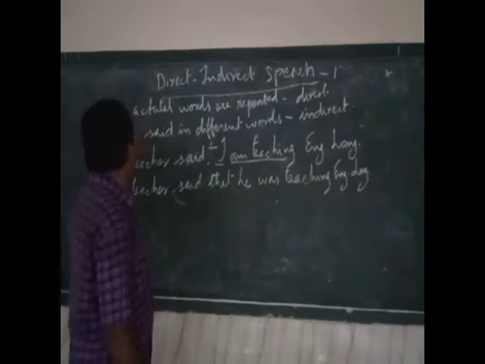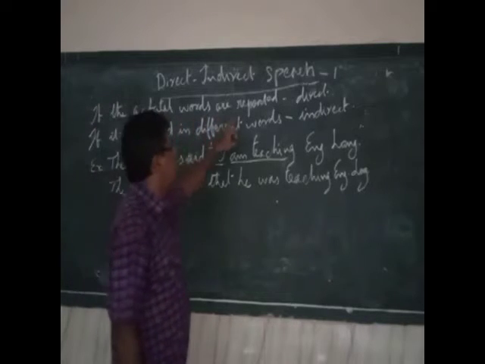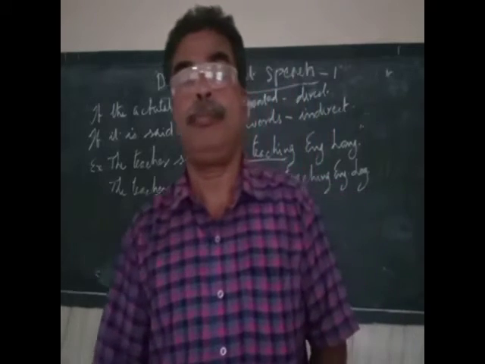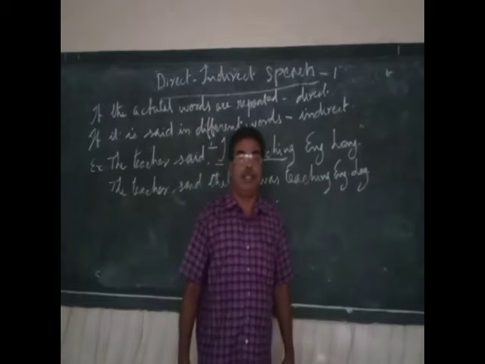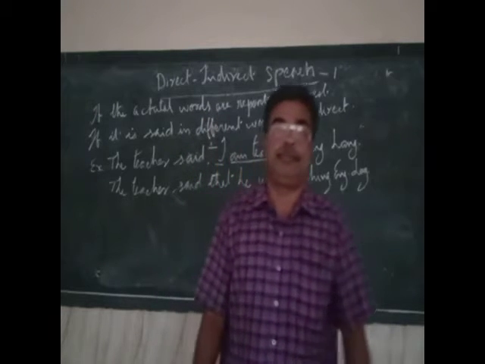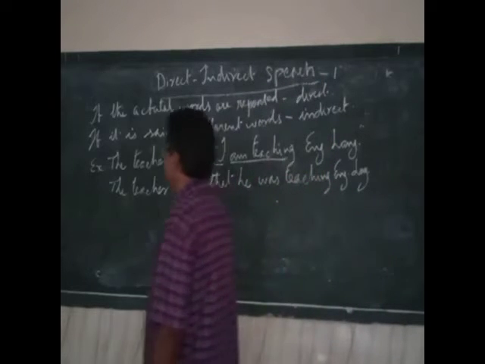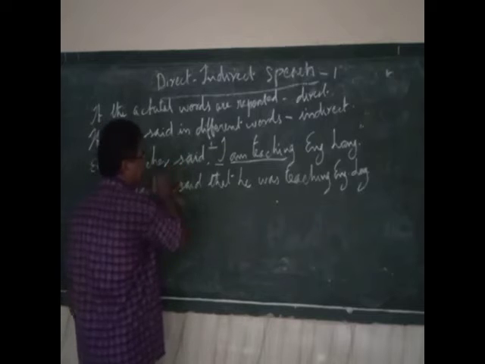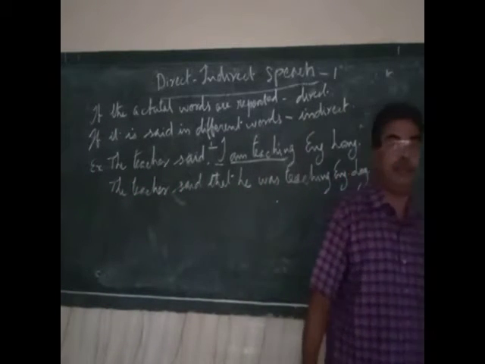As I have written here in short form, if the actual words are repeated, it is called direct speech. Now, what are these actual words? A person is saying something. For example, your teacher in the class says, "I am teaching English language."